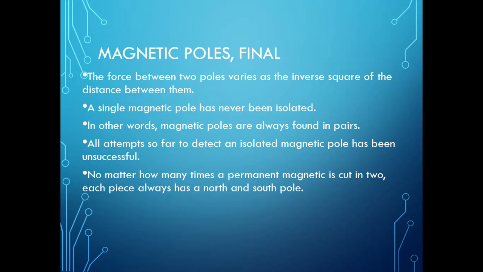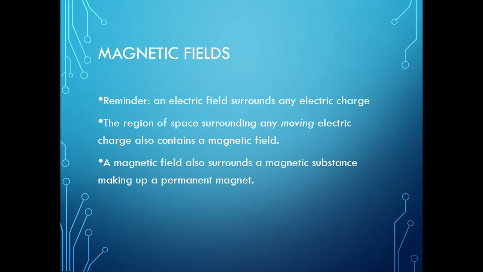No matter how many times a permanent magnet is cut, each piece always has a north and a south pole. Now, as a reminder, an electric field surrounds an electric charge. The region of space surrounding any moving electric charge also contains a magnetic field.